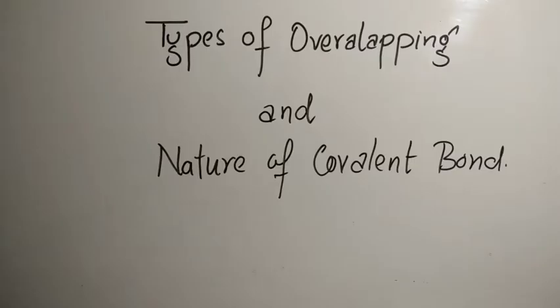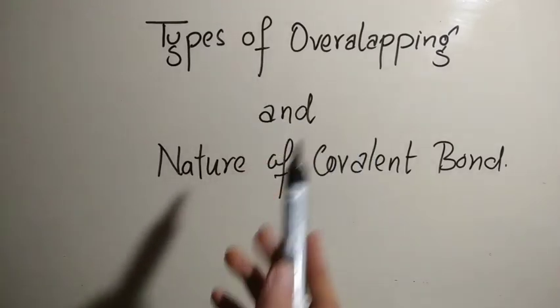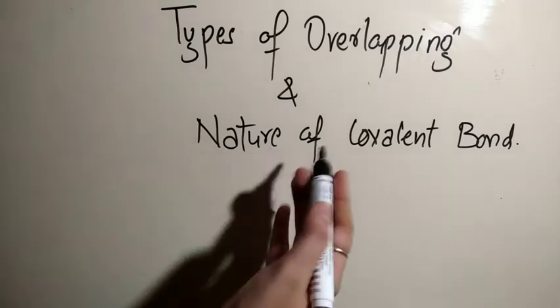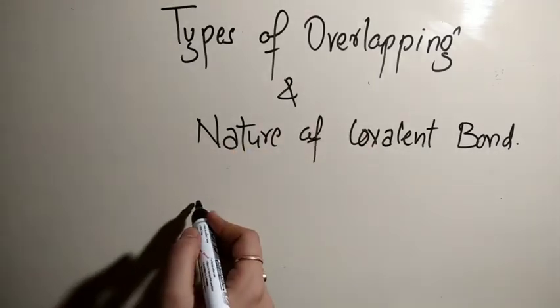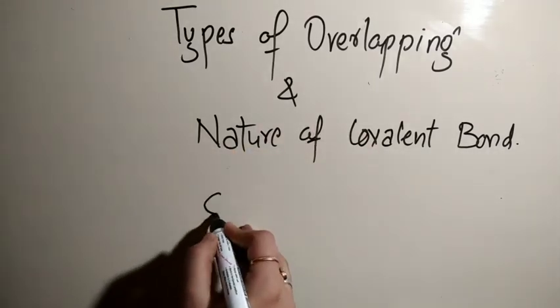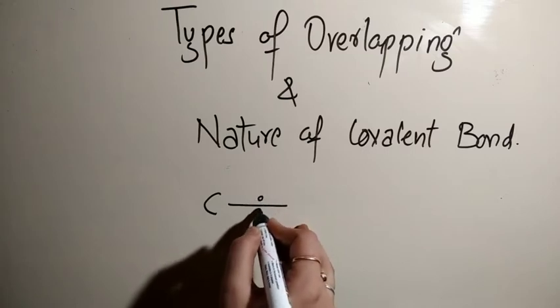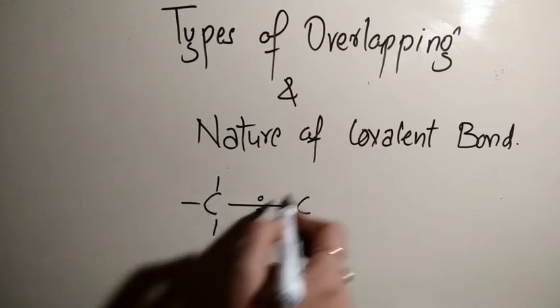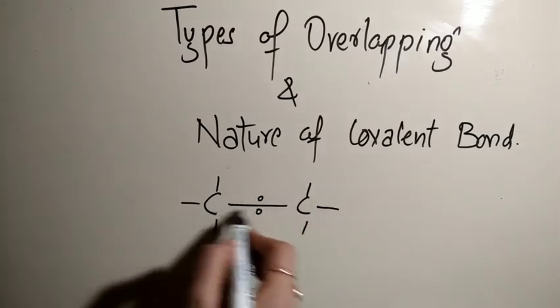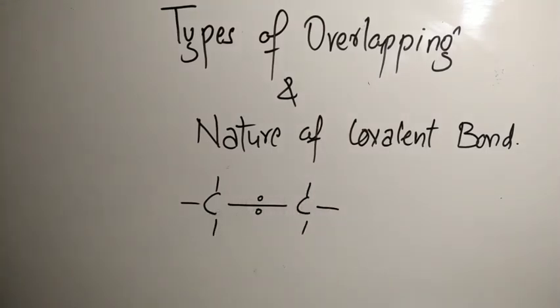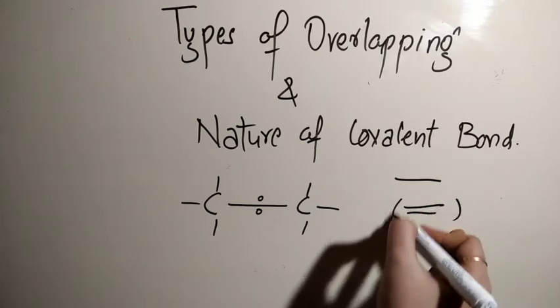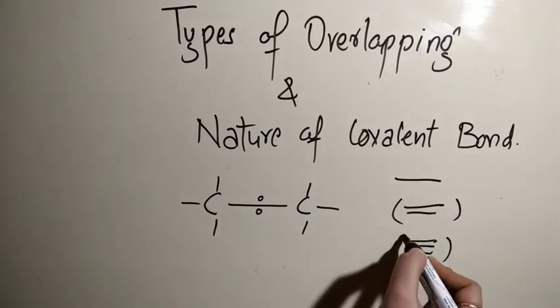In this video, we are going to discuss the types of overlapping and the nature of covalent bond. Now, till 10th class, you know that covalent bond is formed by the sharing of a pair of electrons between the two atoms. It can be in any form. So, this kind of bond is known as a covalent bond. You have discussed its different classifications: single bond, double bond and triple bond.